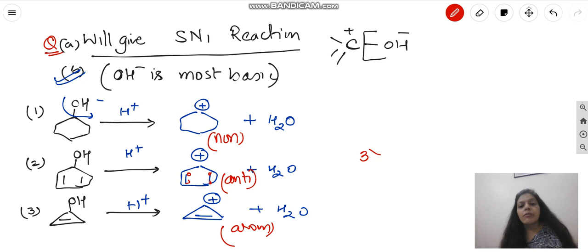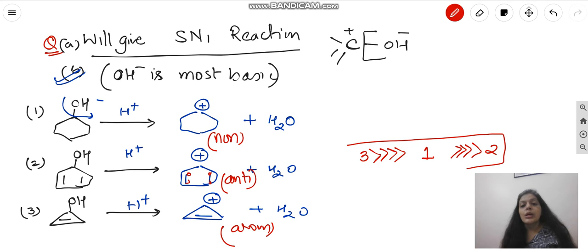Which will move fastest? Definitely third will be the super fast reaction. It will go fastest because we are getting a stable cation, relatively stable cation. Then second will be the worst one. It will never happen. Then who is left in between? First is left in between. So second is passive, third is fastest, and this will be the correct order of the reaction.